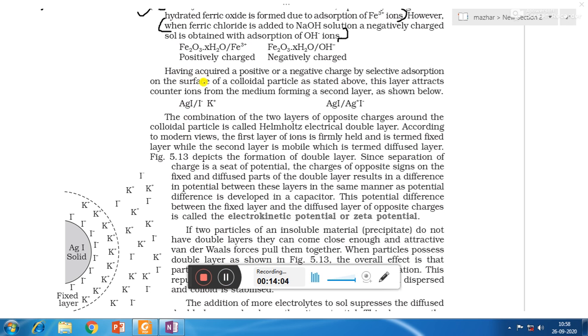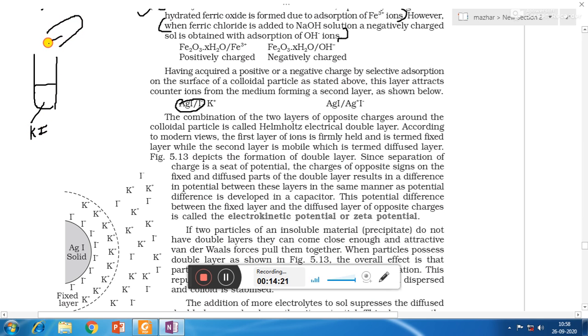So in the first example we have seen that AgI gets adsorbed by I minus ion when we are taking KI as a dispersion medium, and if we add AgNO3 into it, then in that case AgI precipitates are formed, and as I minus is common in the dispersion medium, that is going to form a layer surrounding the AgI.